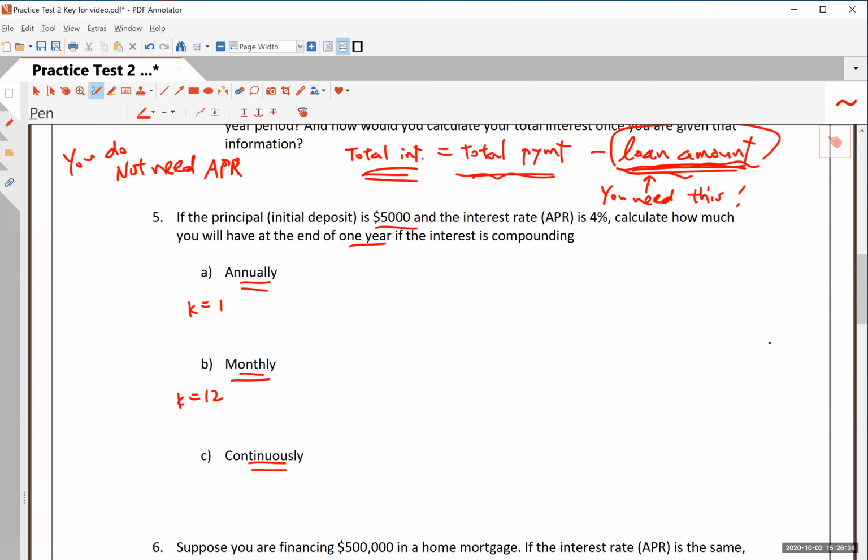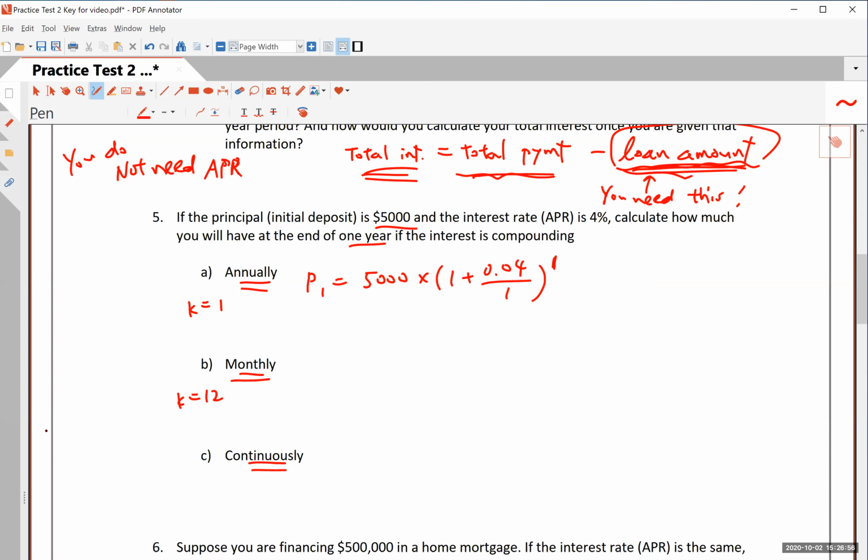All right, so how do you calculate this? After 1 year, the $5,000 is multiplied by 1 plus 0.04, that's 4% divided by 1, raised to the power of 1. And of course, if it's 1 year annually, 1 is the number of compounding periods, right? That's it.